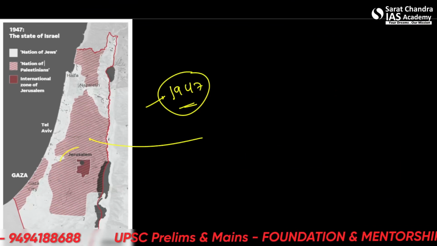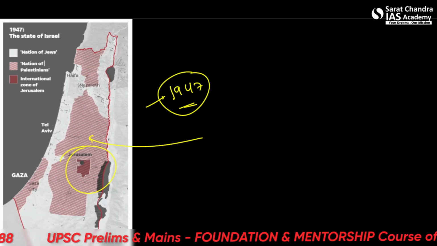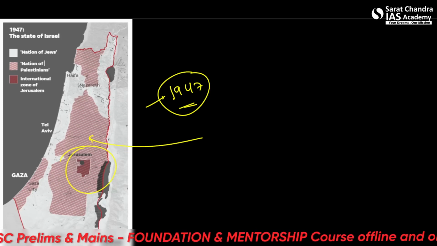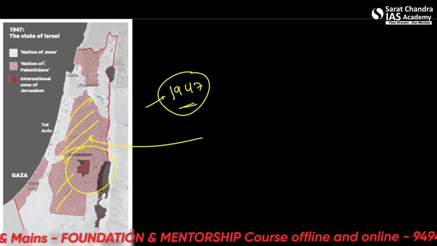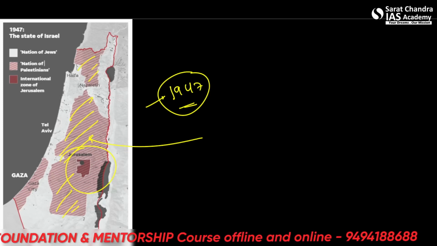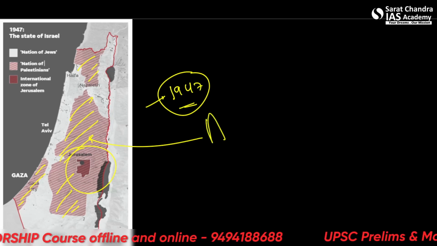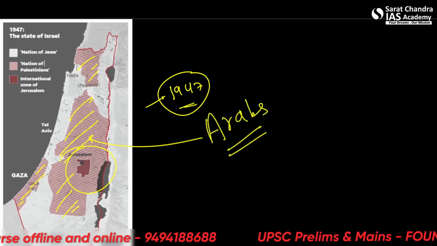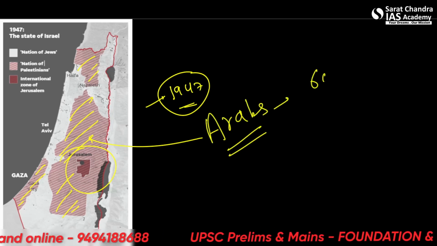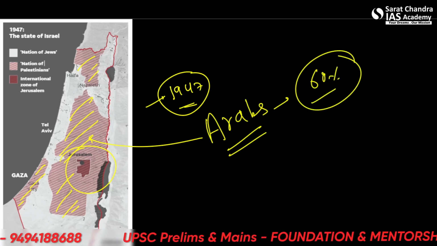This was Jerusalem here, the West Bank right now. This was supposed to be the nation of Palestine and the Palestinian territories of the Arabs. The Golan Heights, you can say, the Gaza Strip and all. And these were supposed to be the territories of Arabs. This was almost 60% of the modern territory of Israel.